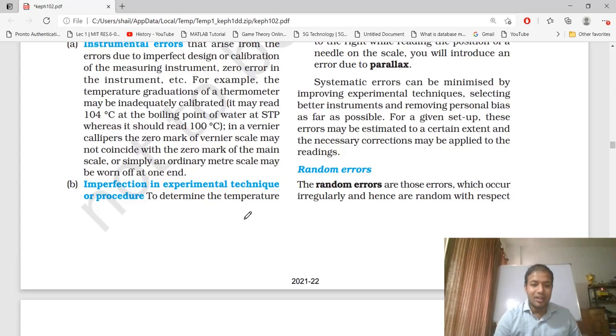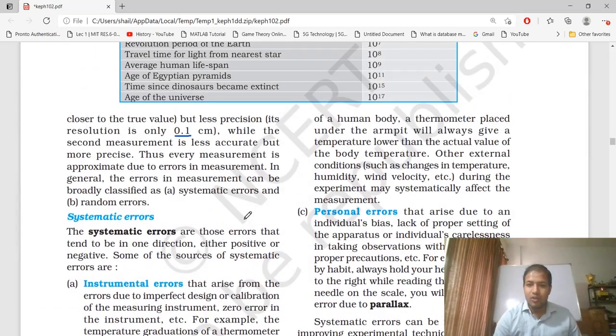To determine the temperature of the human body, a thermometer placed under the armpit will always give a temperature lower than the actual value of the body temperature. Other external conditions such as changes in temperature, humidity, wind velocity, etc. during the experiment may systematically affect the measurement.